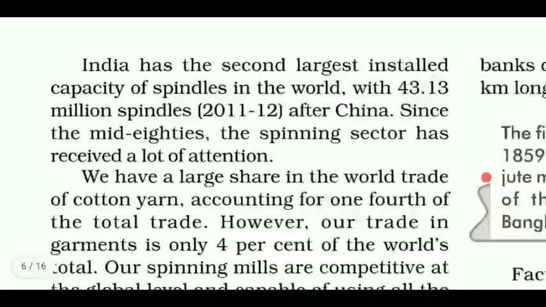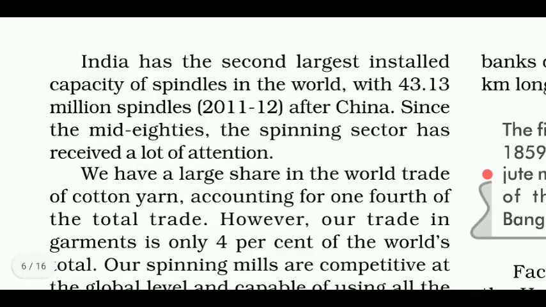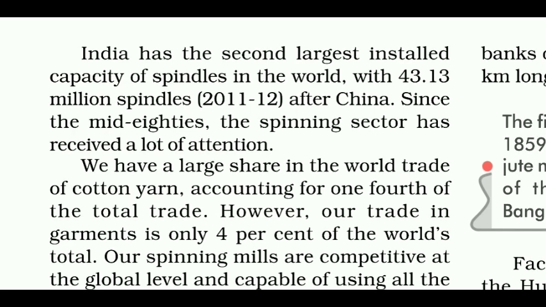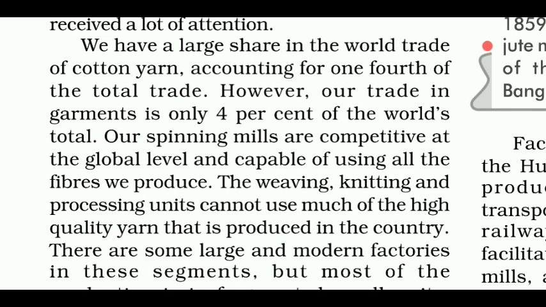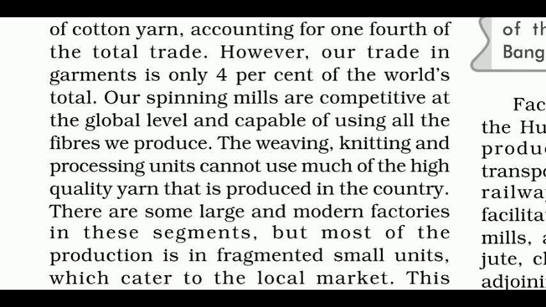Now, India has the second largest installed capacity of spindles in the world with 43.13 million spindles in 2011-12, after China. Since the mid-80s, the spinning sector has received a lot of attention. We have a large share in the world trade of cotton yarn, accounting for 1/4 of the total trade. However, our trade in garments is only 4% of the world's total. Our spinning mills are competitive at the global level and capable of using all the fibers we produce.